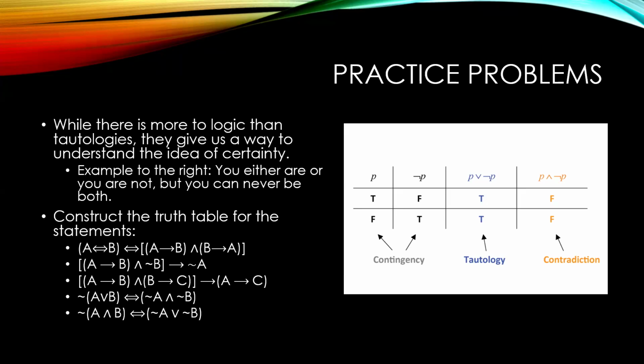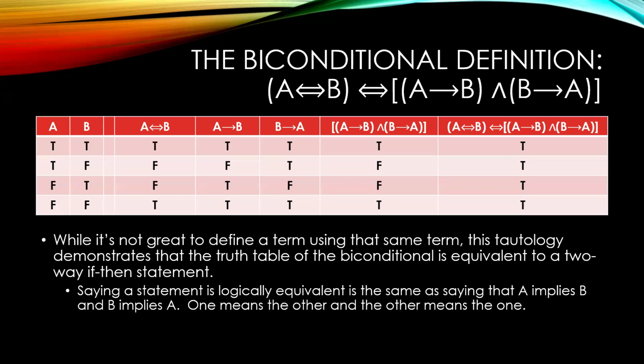All right, let's go through them. Our first one is the biconditional. The biconditional is our if and only if, and this is a way we can define our if and only if. Note, usually it's a bad idea to define if and only if in terms of if and only if. You don't want to define things in terms of themselves. But in this case, it works fairly well.